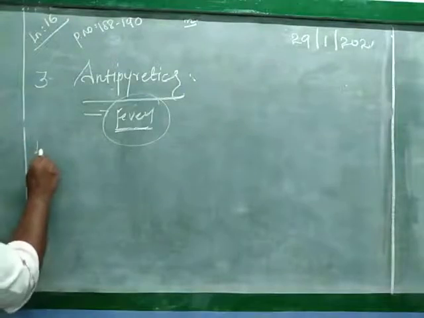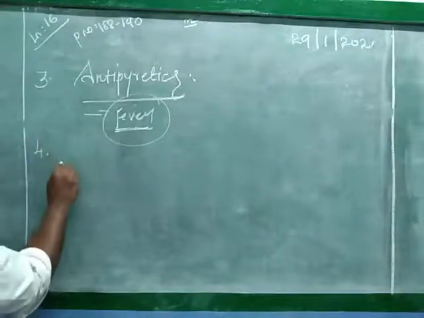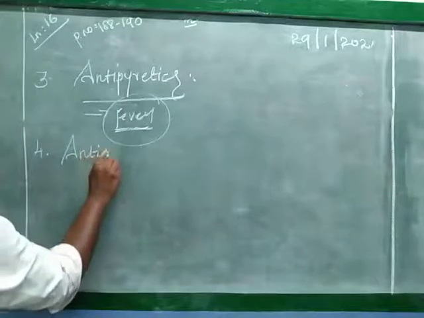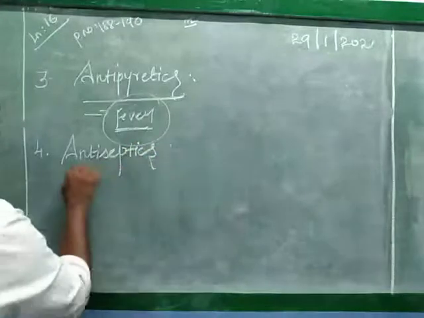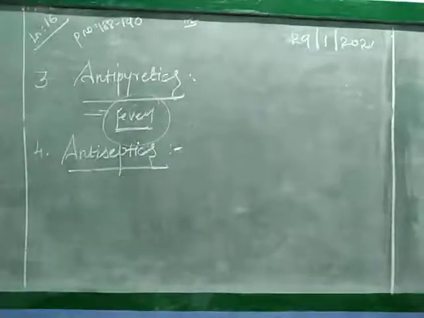So next one, antiseptics. What is meant by antiseptics? When we are injured, definitely we will get infected. We should not get infected, so we have to take the injection. So that is called what? Antiseptic. An antiseptic is a substance that prevents infection caused by disease causing microorganisms or pathogens.